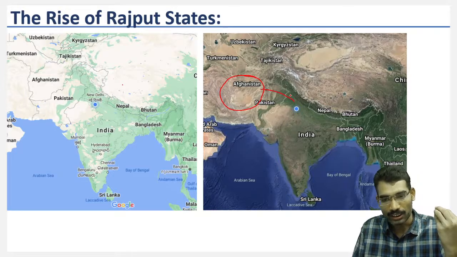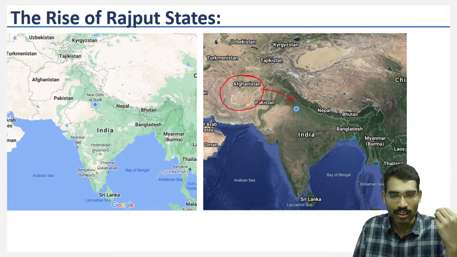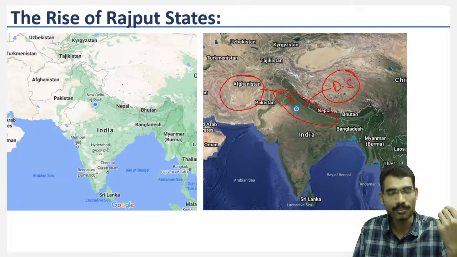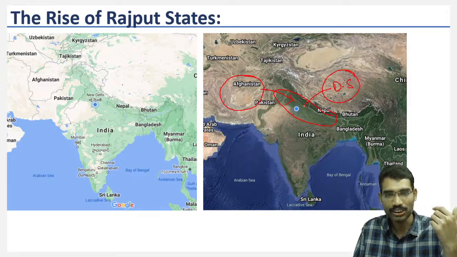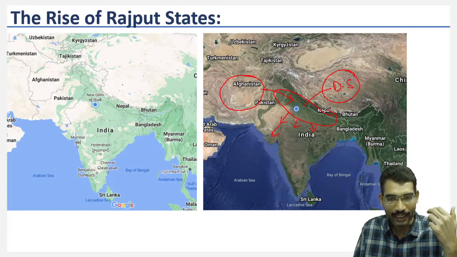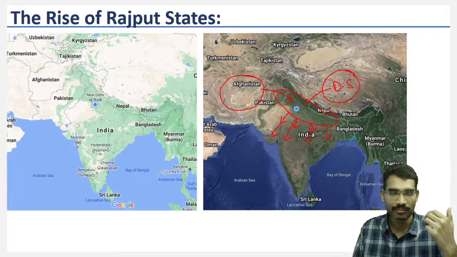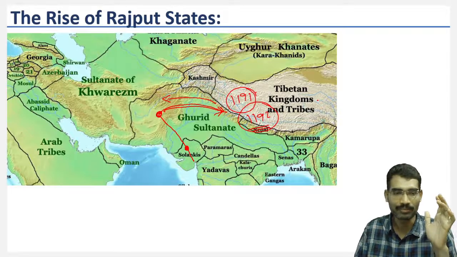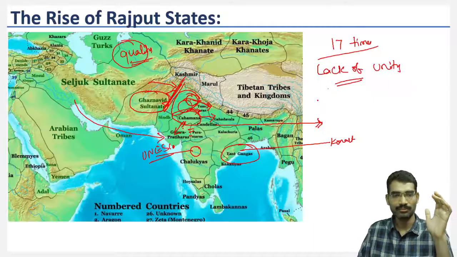Now when they entered into the Indian subcontinent, they got a lot of resources at their disposal. After this, the Delhi Sultanate was established. Now with the resources of the Gangetic plain, they started defeating one by one. They completely annihilated the existing Rajput principalities that were existing even during the Delhi Sultanate time period. So this is how you have to see.